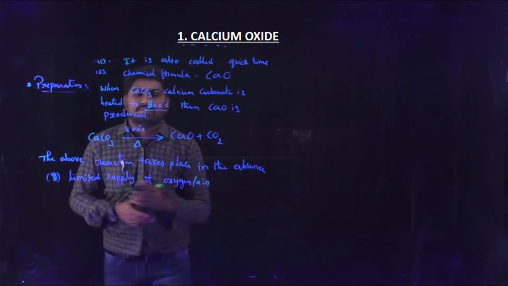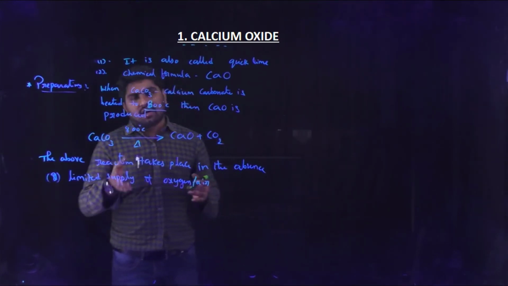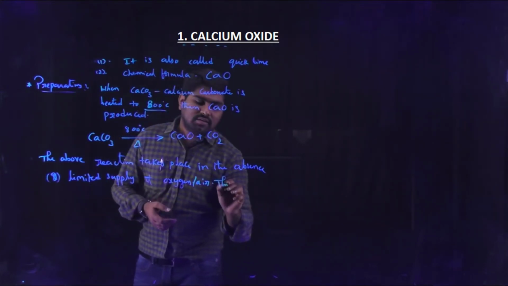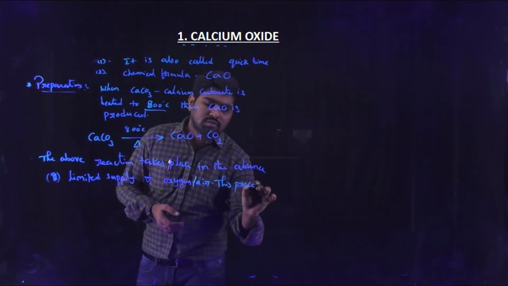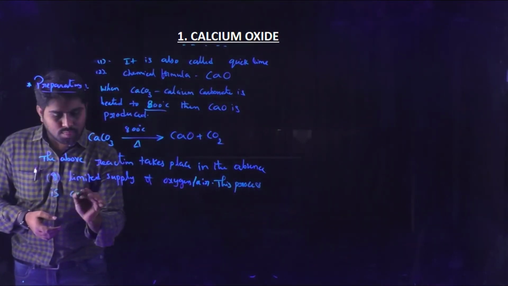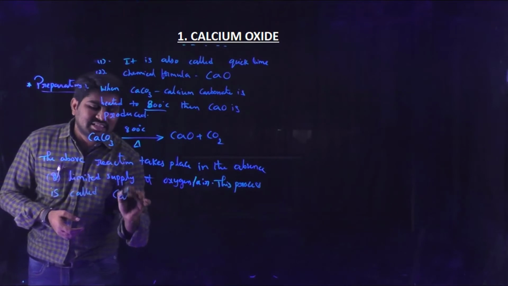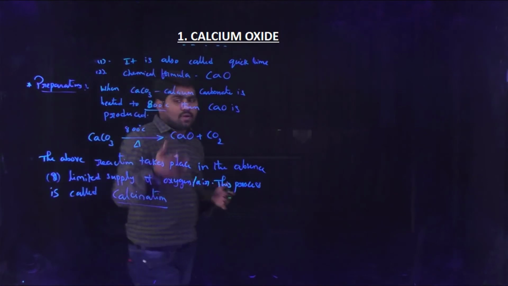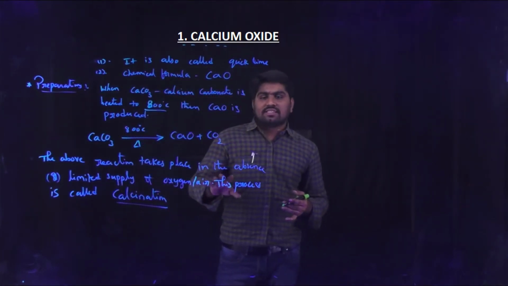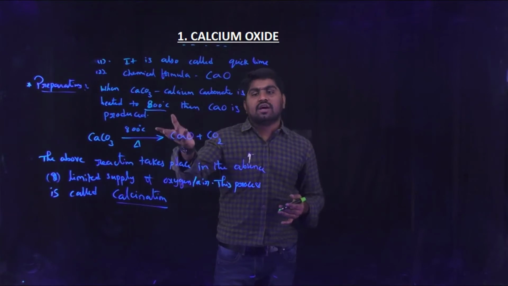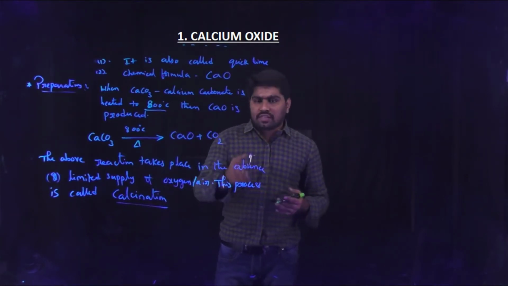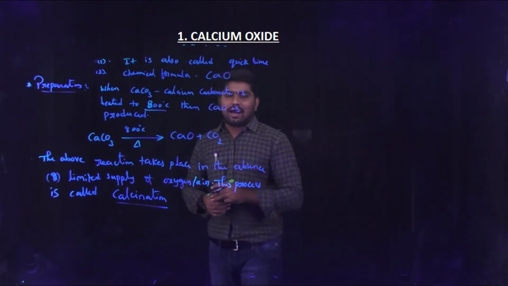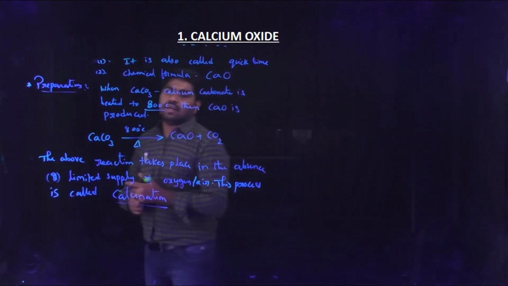So this process is called calcination. Calcination is a process in which a chemical substance is heated to high temperatures in the absence or limited supply of air or oxygen. That process is called calcination.